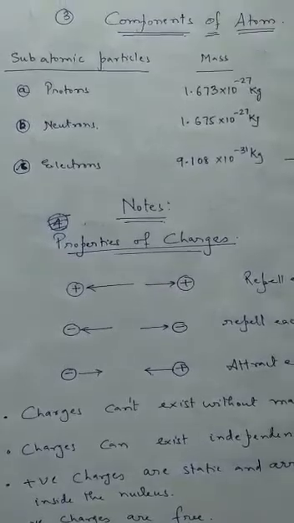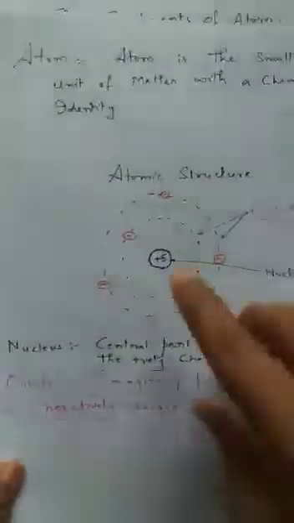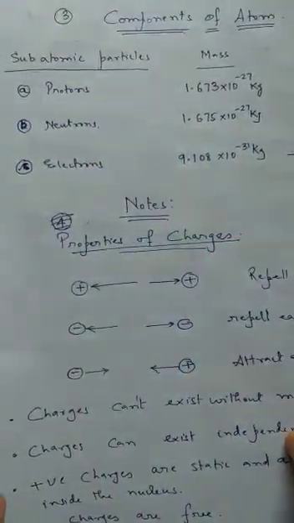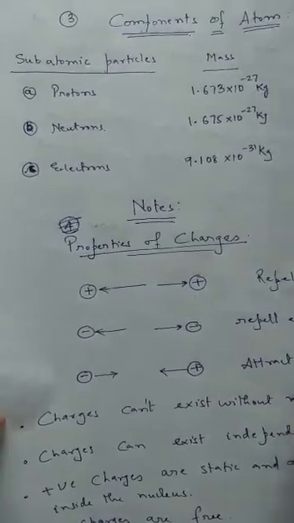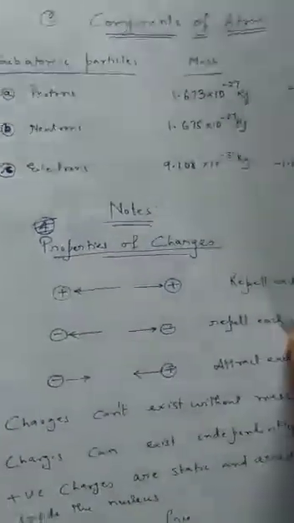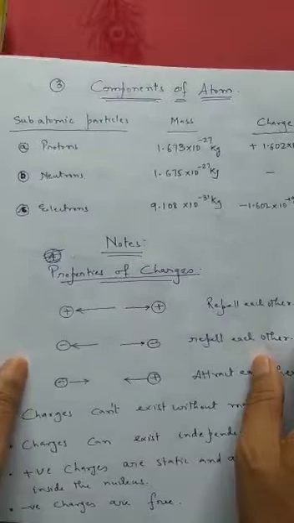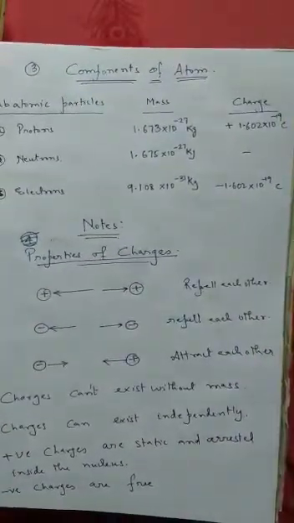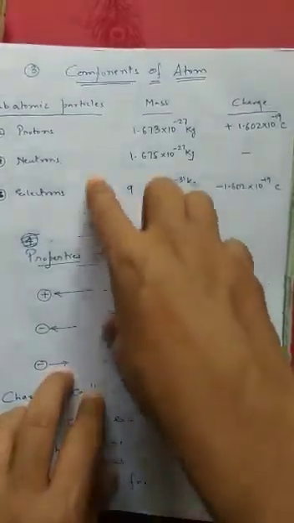Now the nucleus of the atom carries two types of particles. One is protons and another one is neutrons. So if you are asked what protons and neutrons are, you can call them nucleons because they belong to the nucleus. When you write about protons, you should mention these things.